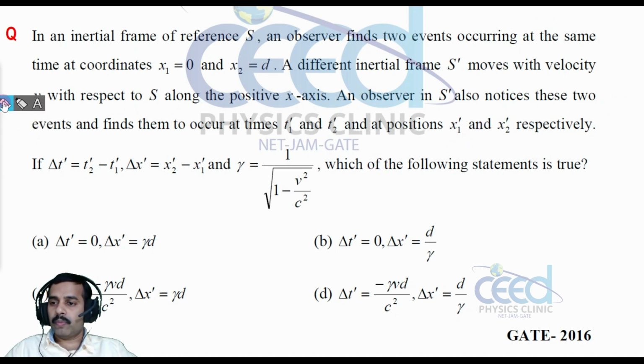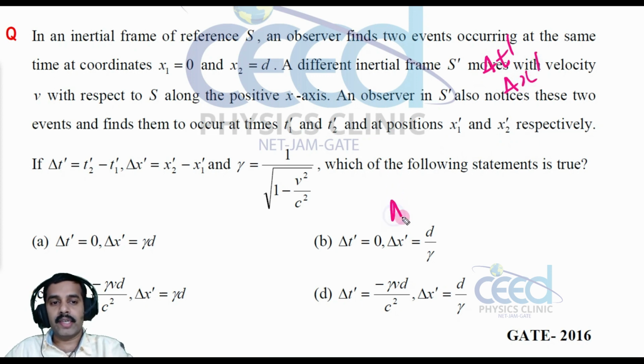So in this problem, we have to find the time interval and space interval in the S dash frame. That means we have to find delta t dash and delta x dash. Now what is delta t dash?